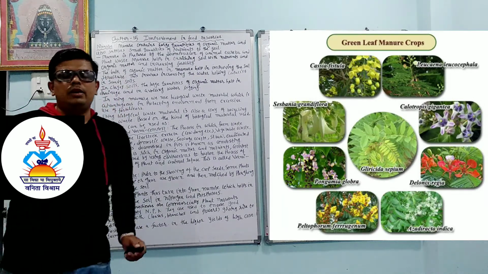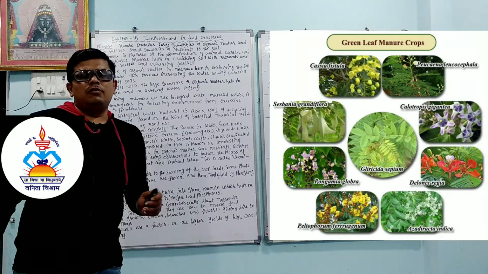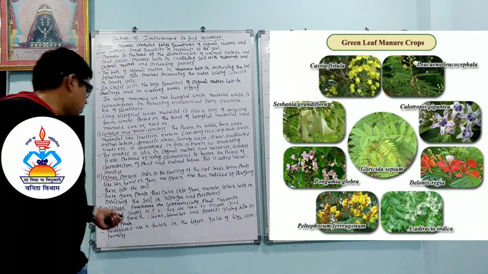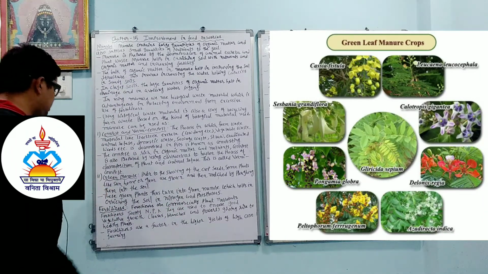Dear student, I told you that in manure and fertilizer, three elements are most important: nitrogen, phosphorus and potassium. So by green manure, we can enrich the soil with nitrogen and phosphorus.